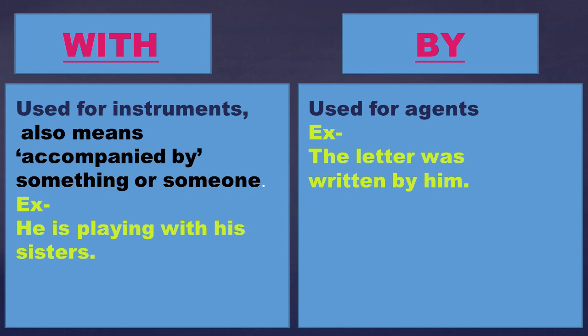Now if I talk about instruments, I killed a snake with a stick. Here I used with to refer to the object with which I have performed the work. Now switch to by. By refers to agents or the doer. For example, the letter was written by him.